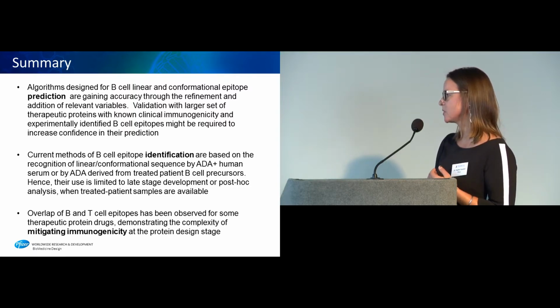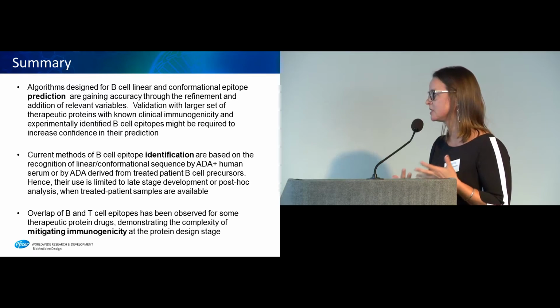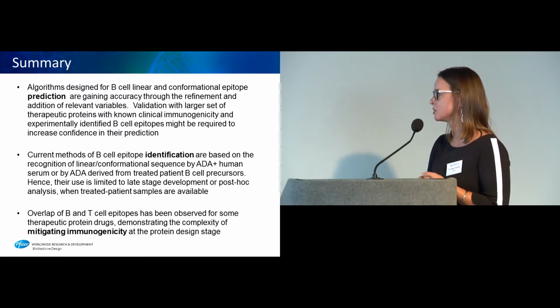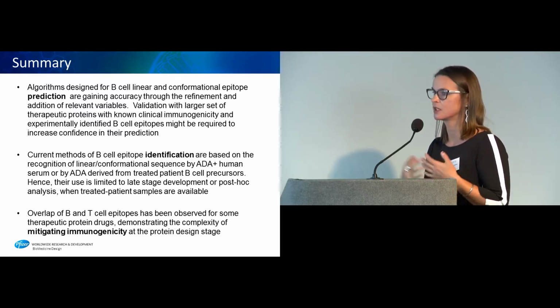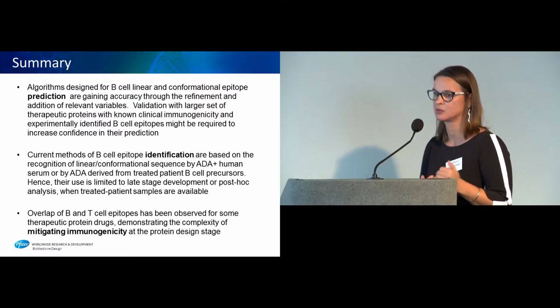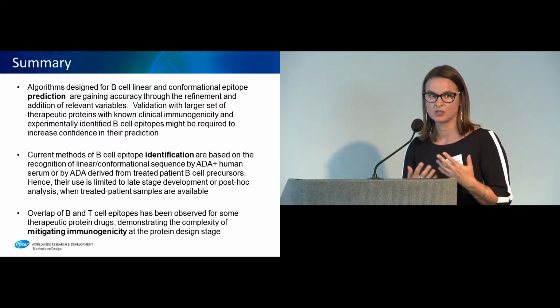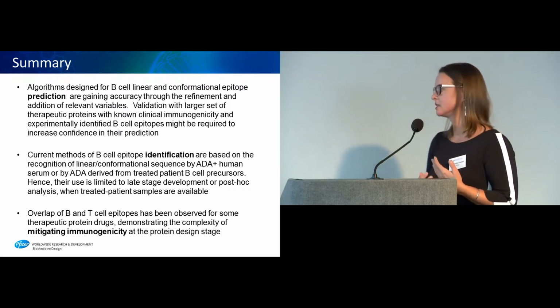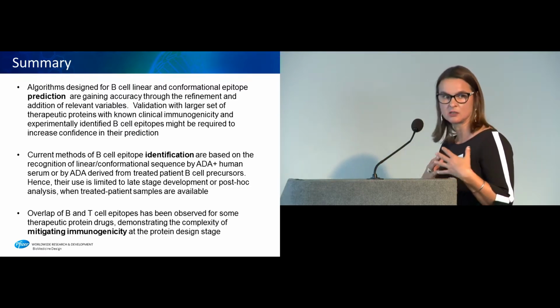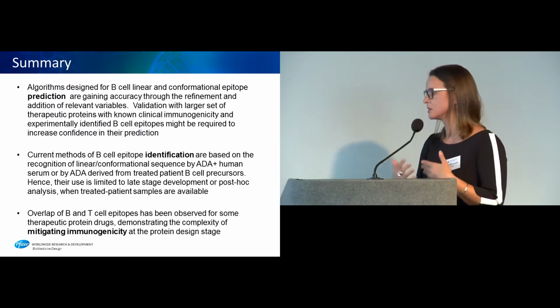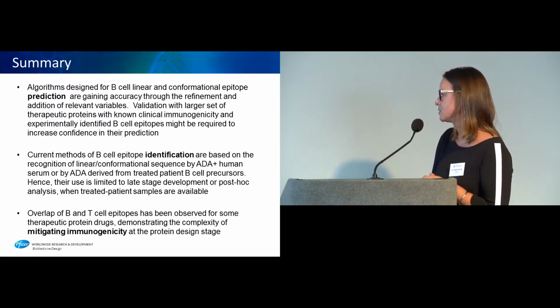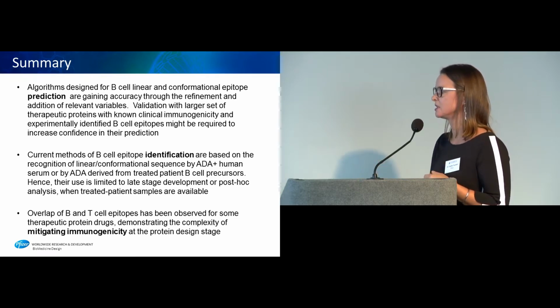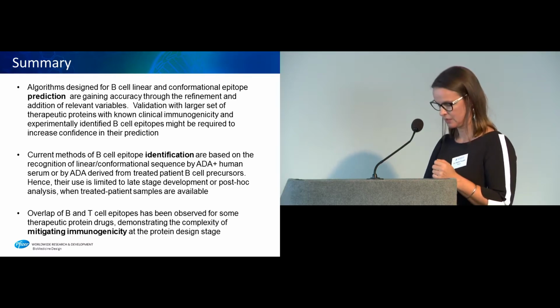Then there is the overlap of B-cell and T-cell epitopes that we observed for some therapeutic protein drugs. I gave you two examples. I discussed yesterday with Zubin and asked him if he knew about this kind of alignment and comparison for factor 8 and factor 7, and he said he hasn't seen a comparison yet. So this demonstrates the complexity of mitigating immunogenicity at the protein design stage, where we try to deimmunize.